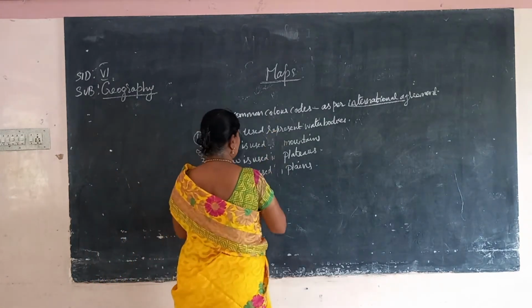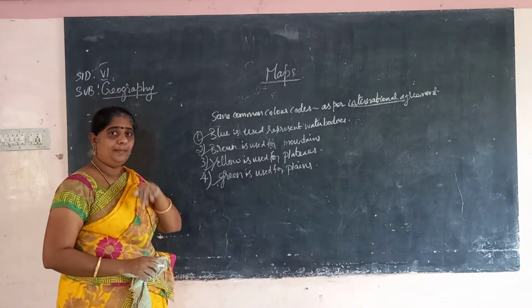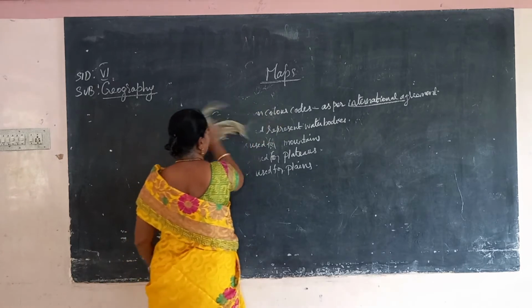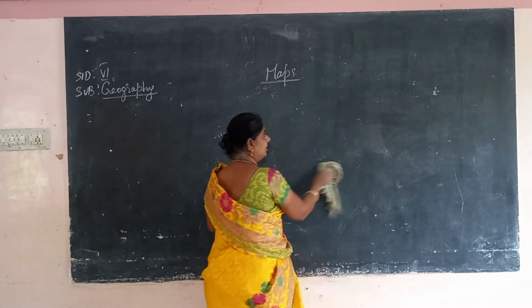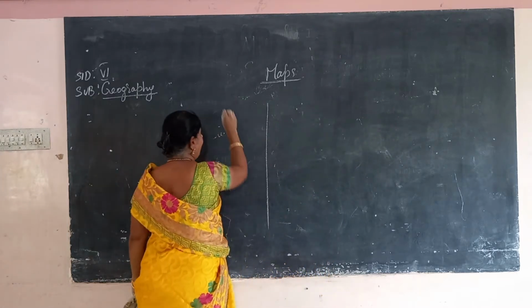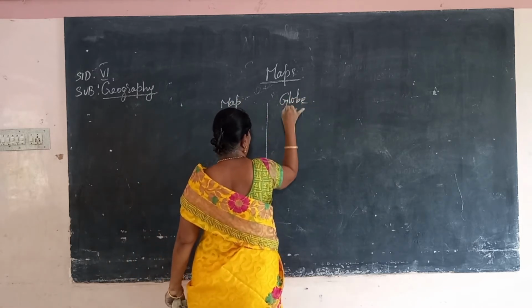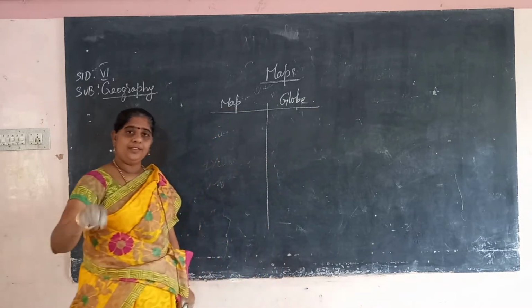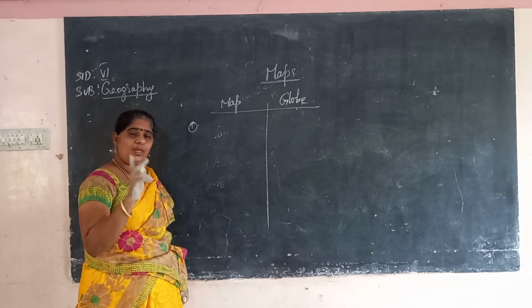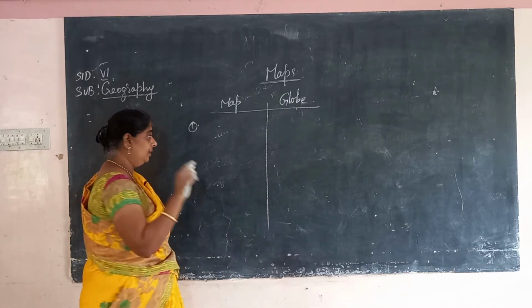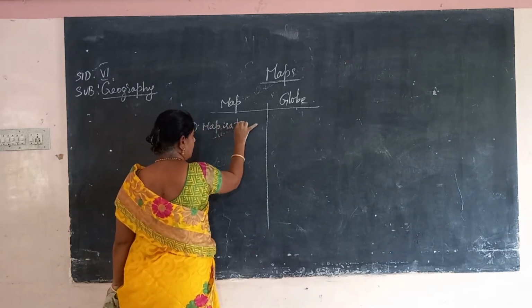Okay, yes. Then next we are going to see about the difference between the map and the globe. First difference is, a map is a two-dimensional representation of the earth.